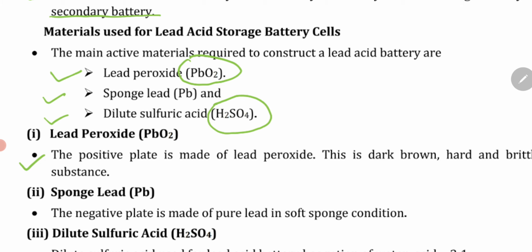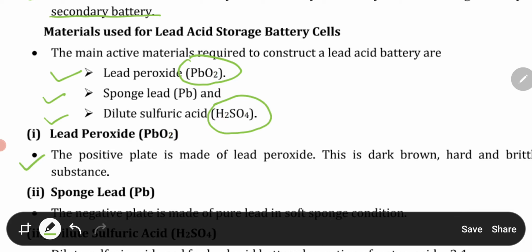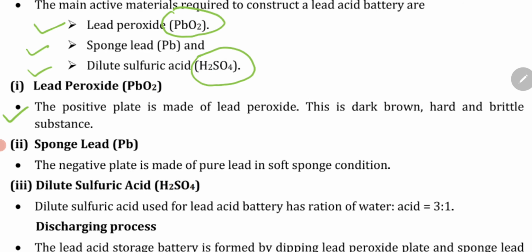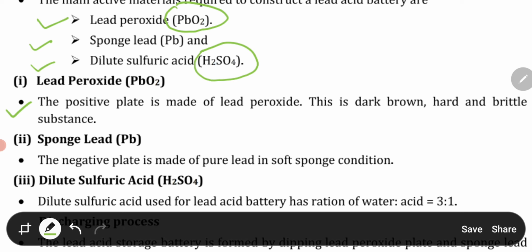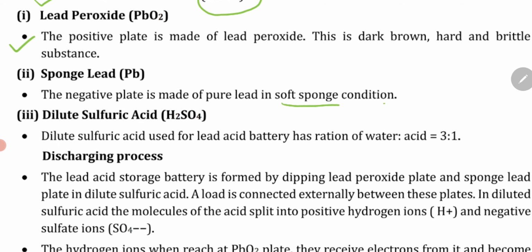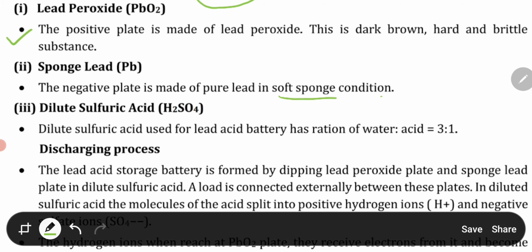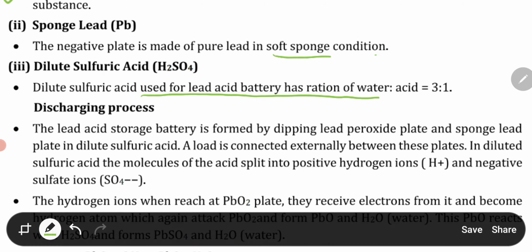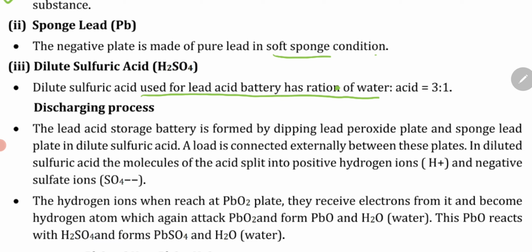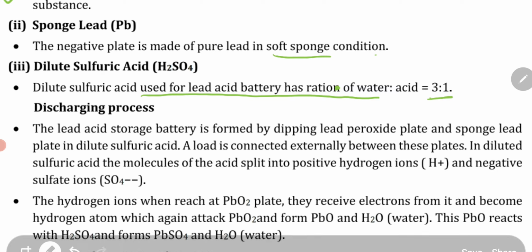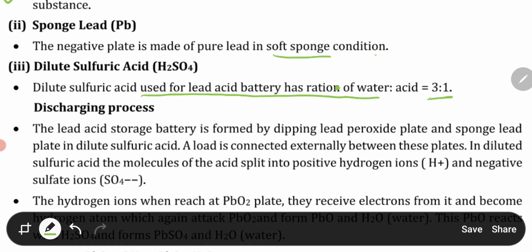The positive plate is made of lead peroxide, a dark brown, hard and brittle substance. The negative plate is made of pure lead in soft sponge condition. The dilute sulfuric acid used for the lead acid battery has a ratio of water to acid of 3 to 1.